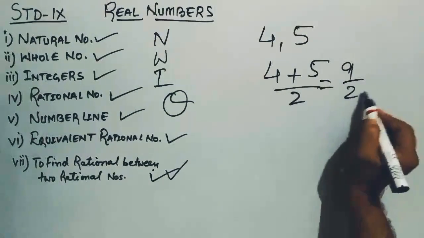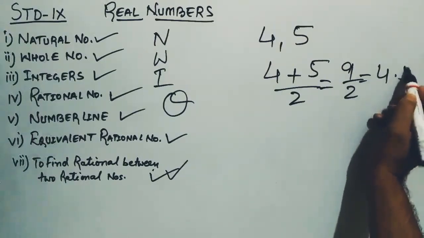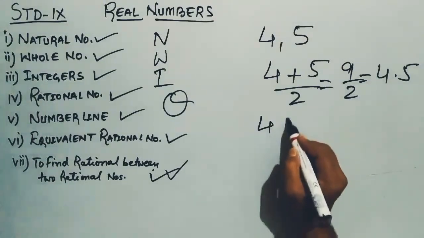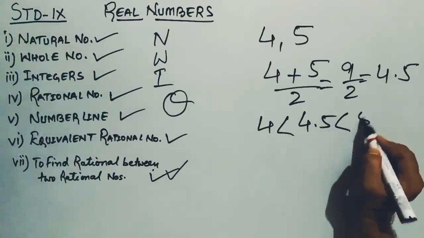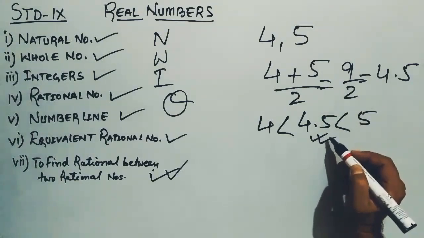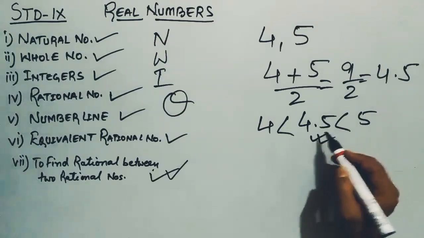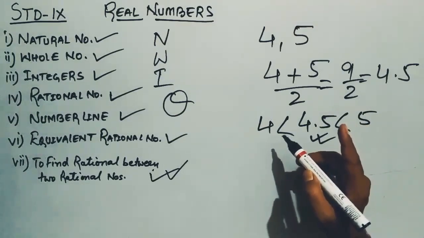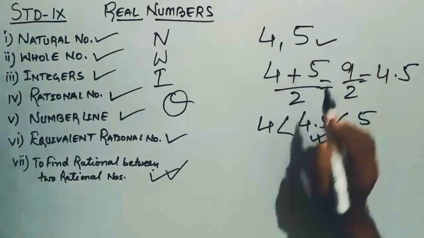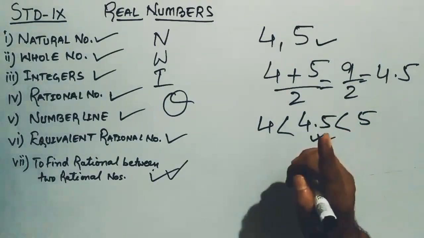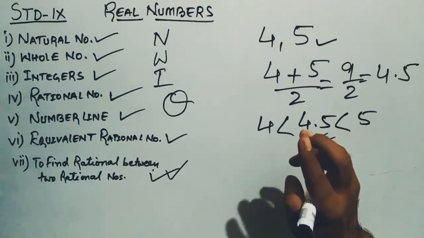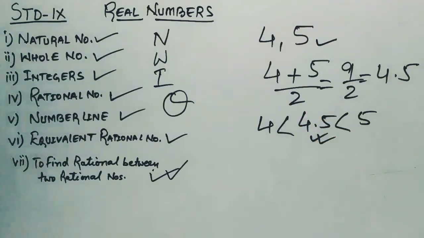So it means 9 by 2, that is equal to 4.5. So you know that 4.5 lies between 4 and 5. Alright, so this is the one rational number which lies between 4 and 5. So this is the case when we have to find only one rational number between two given rational numbers.